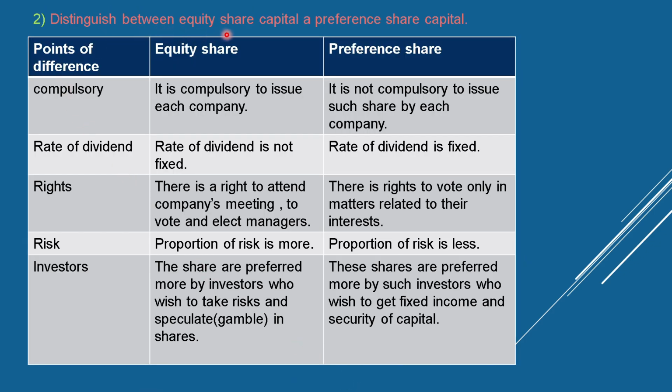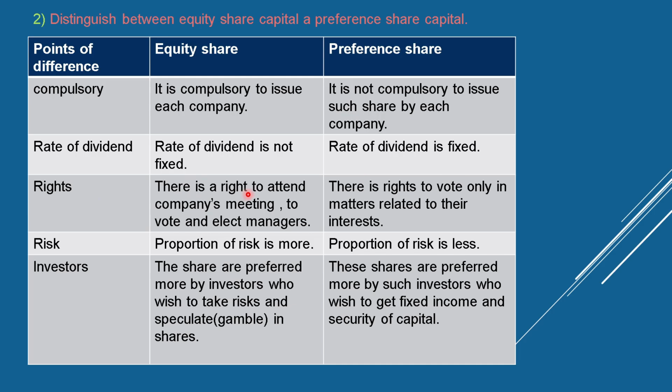Distinguish between equity share capital and preference share capital. Points of difference: equity share and preference share. Compulsory: it is compulsory for each company to issue equity shares. It is not compulsory to issue preference shares by each company. Rate of dividend: the rate of dividend is not fixed for equity shares. The rate of dividend is fixed for preference shares.